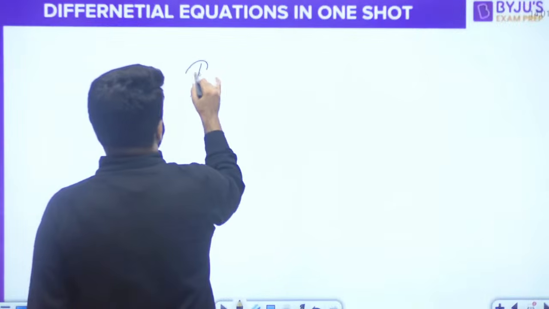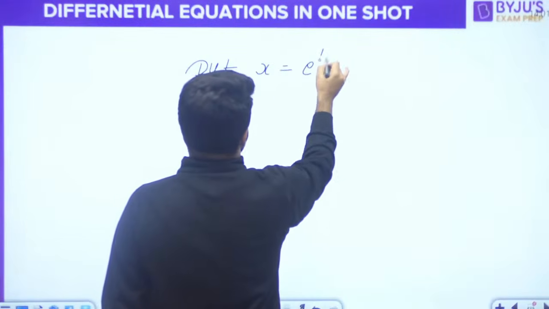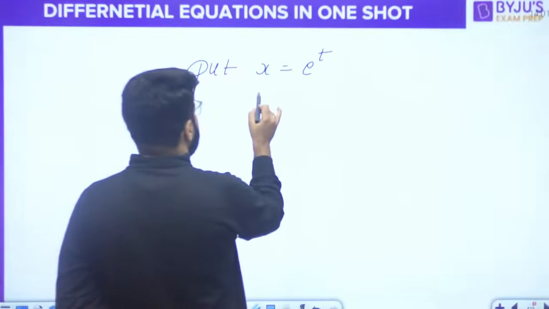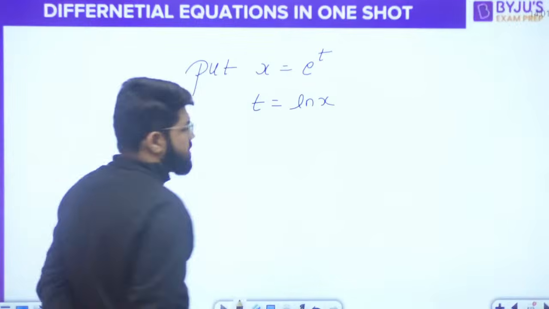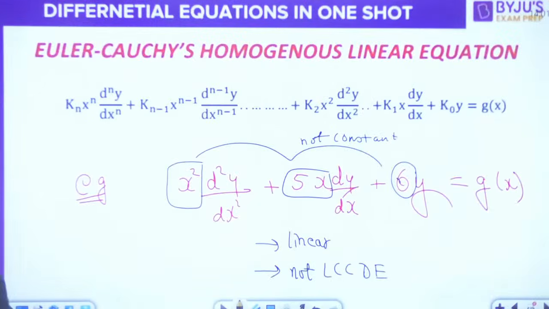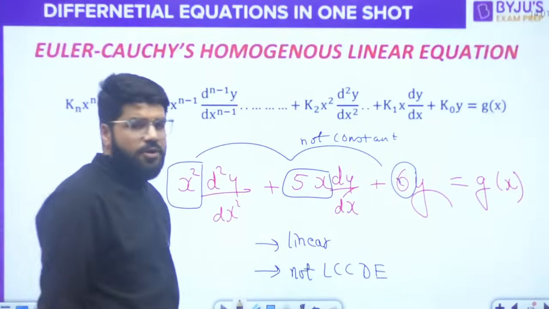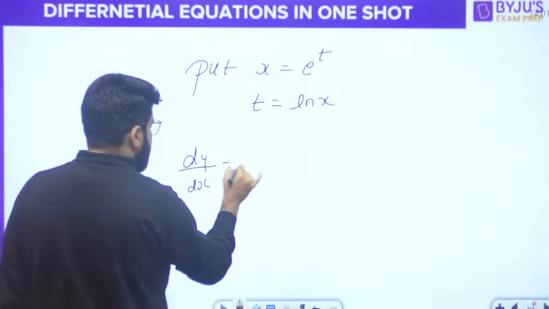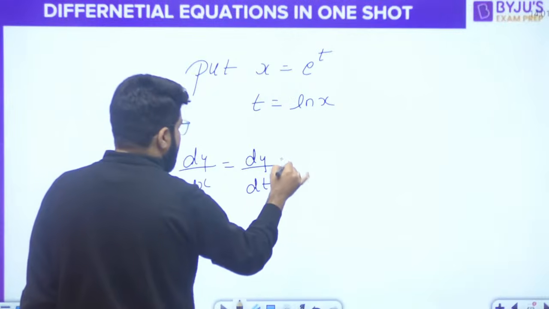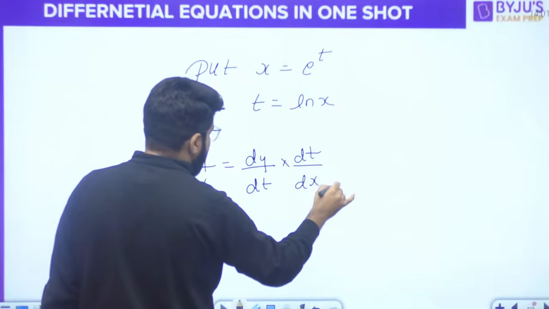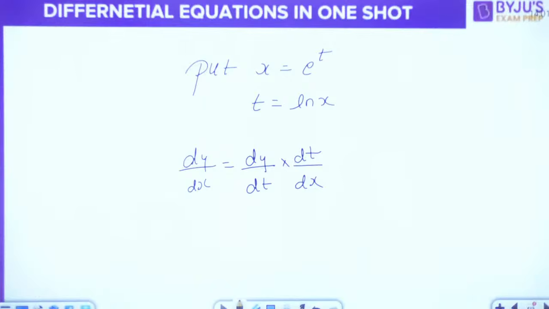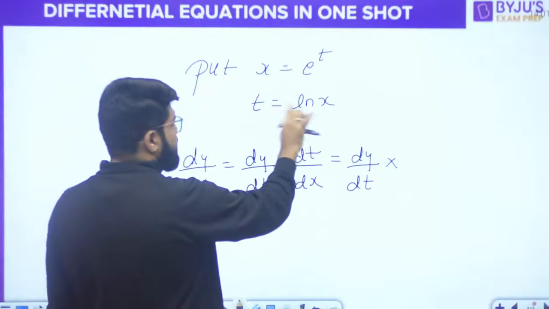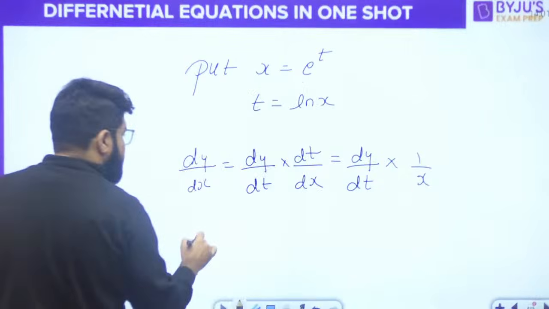How? The method is one substitution. Put x equal to e power t. If x is equal to e power t, of course t is log x. So the substitution for x is given, but we also need to think about the dy by dx types of terms. Dy by dx is dy by dt multiplied by dt by dx. Let's apply the chain rule here. What is going to be dt by dx? t is log x, so differentiation of t with respect to x is 1 by x. Now shift the x to the left hand side.